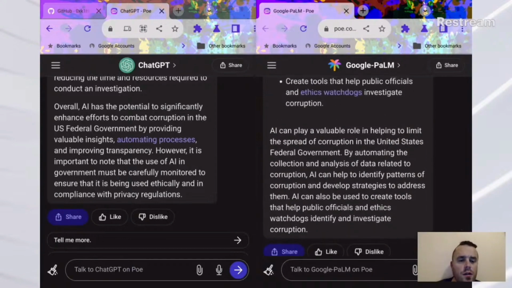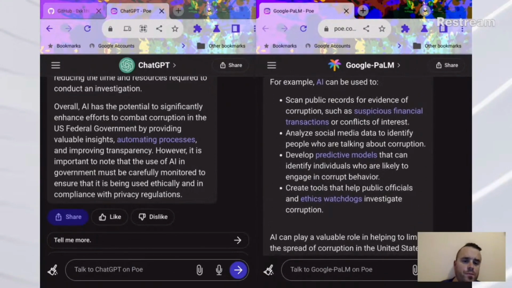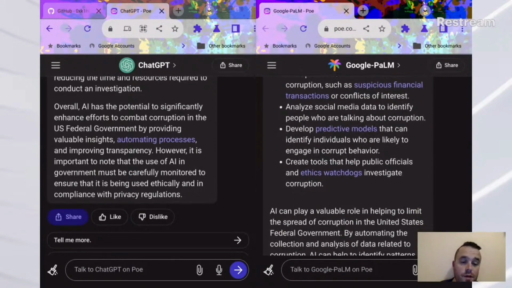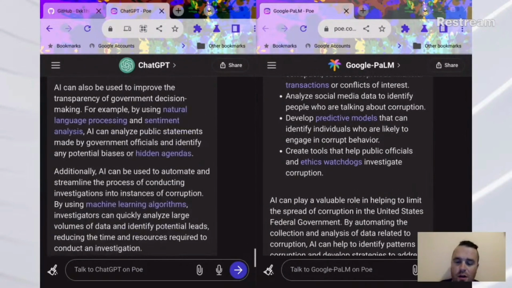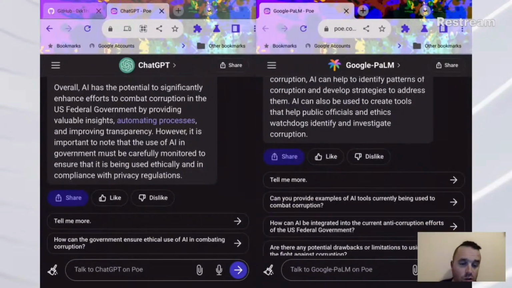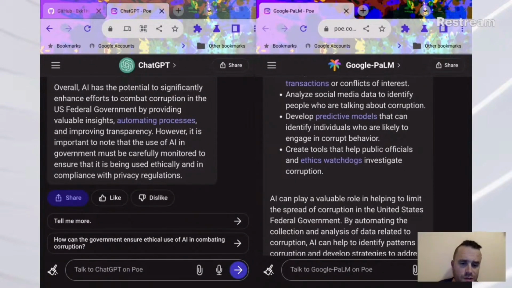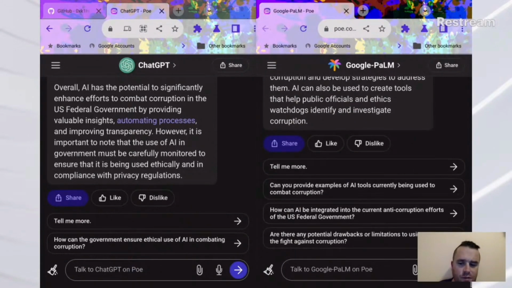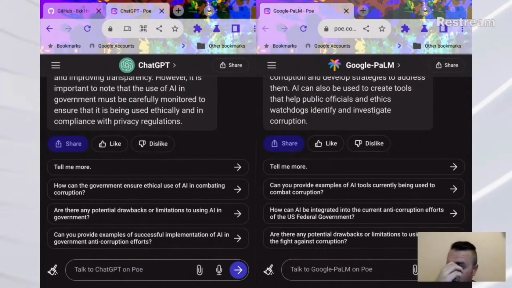So, interesting things about the response. Okay, the whole analyzing social media, developing predictive models, that's a little scary, I'll be honest. That's something that ChatGPT did not mention at all. Google Palm came up with that one all on its lonesome. I would say these responses, they're pretty good. Definitely better than when I first started playing around with ChatGPT. I didn't expect responses this good. Now it blows you away, some of the responses I've gotten out of ChatGPT.